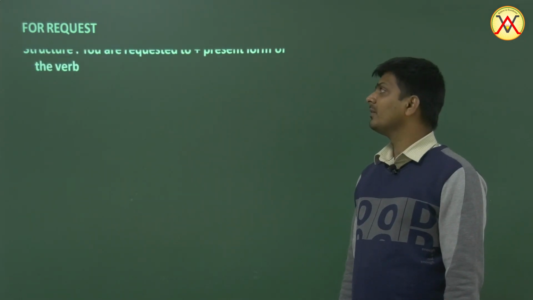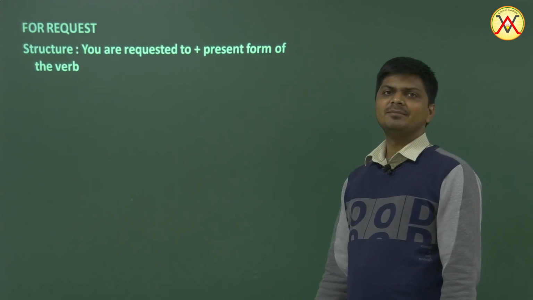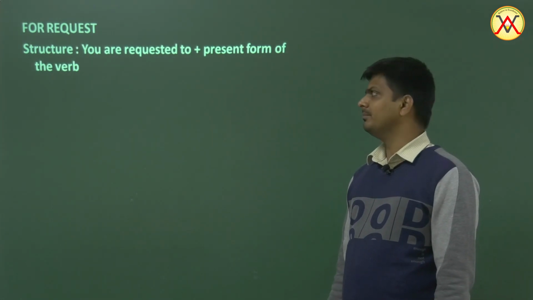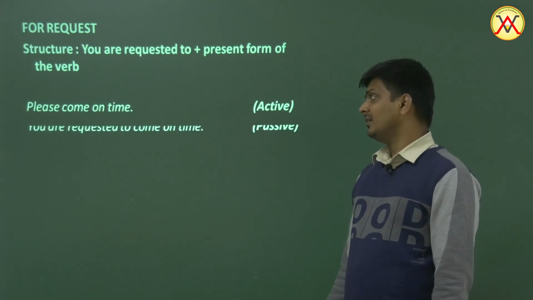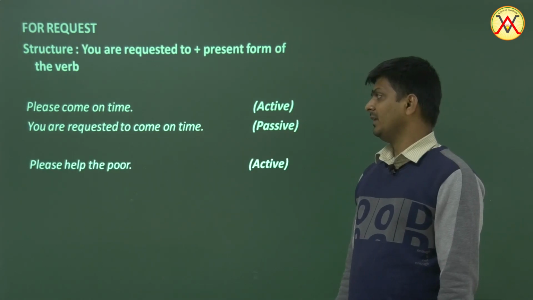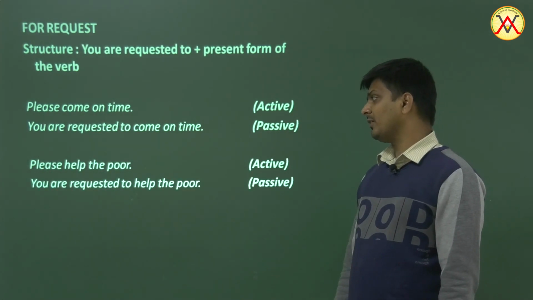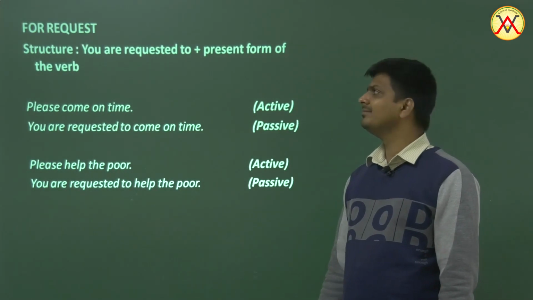For request, how do we do? You are requested to, present form of the verb. Requested to and then first form. Please come on time, active voice. Now you are requested to come on time. Please help the poor. You are requested to help the poor. As easy as that.